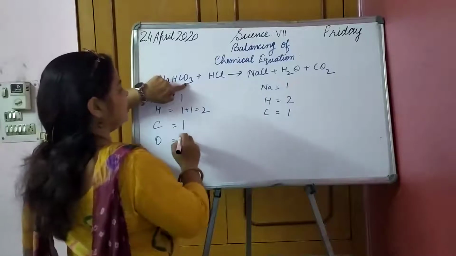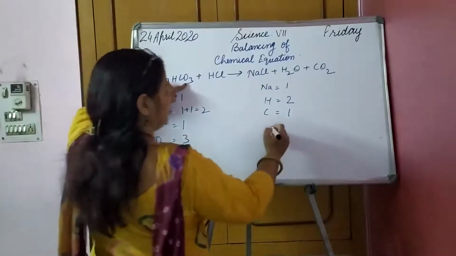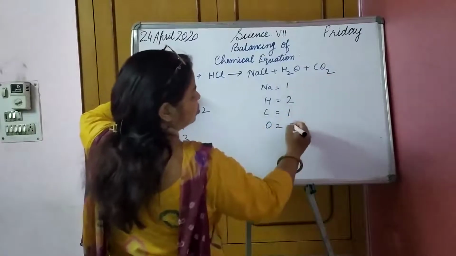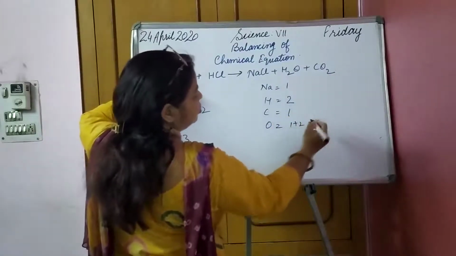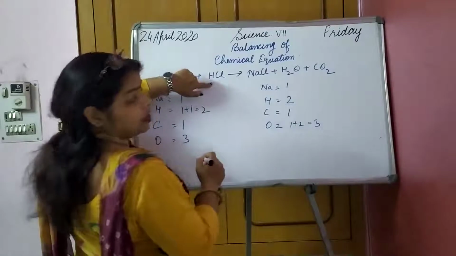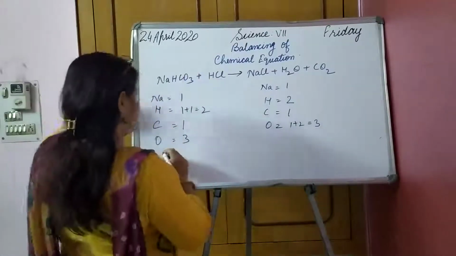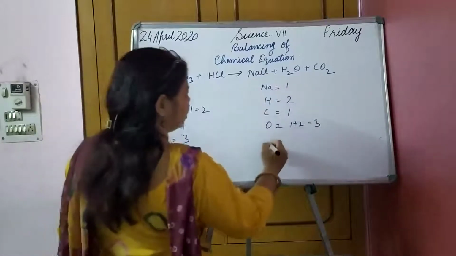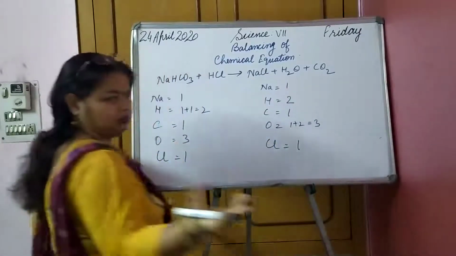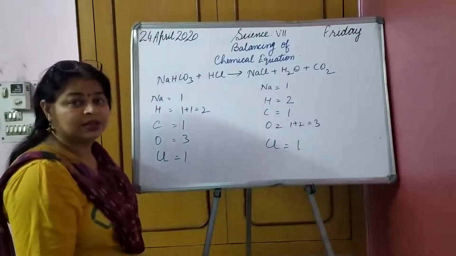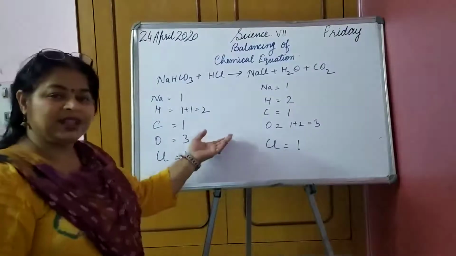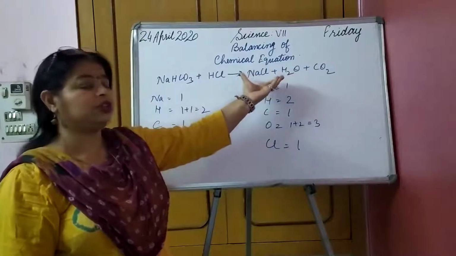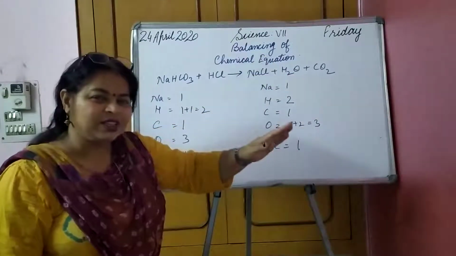Now let us come to oxygen. How many? 3. Oxygen, how many on this side? 1 plus 2 is equal to 3. Hydrogen we have already counted. What is left? Chlorine is 1, and on this side chlorine is 1. It is already balanced. We need not balance anything, though the reaction was looking as if it is going to create trouble for us. But it is very simple.